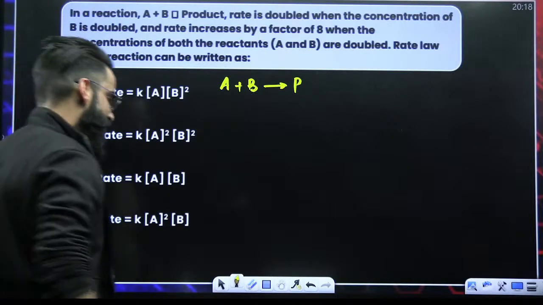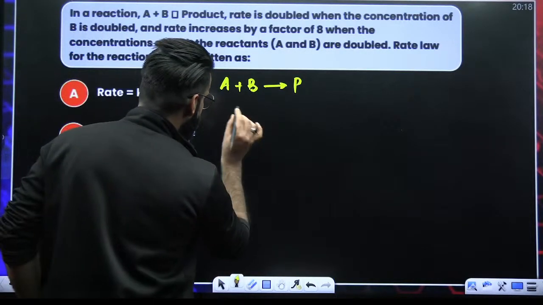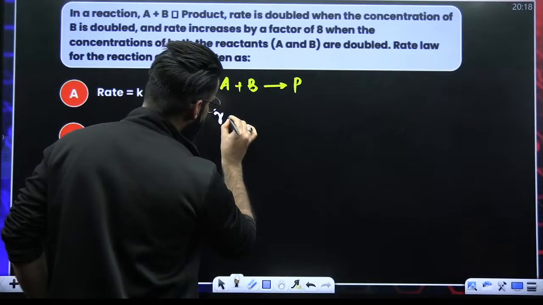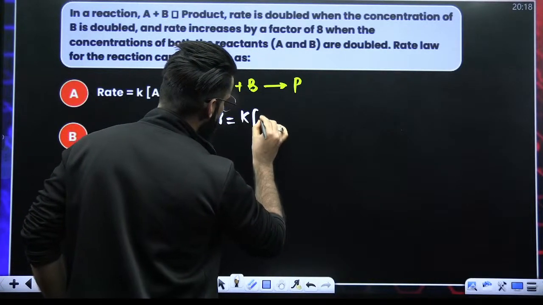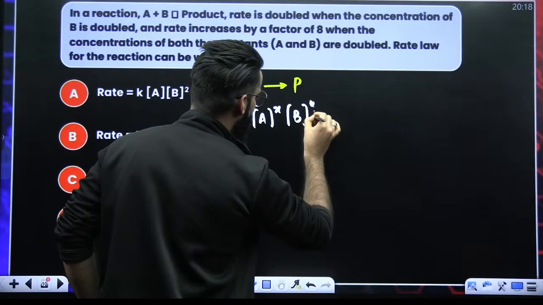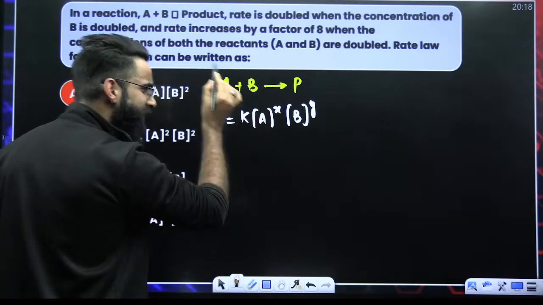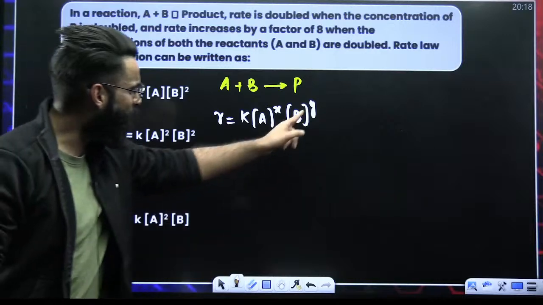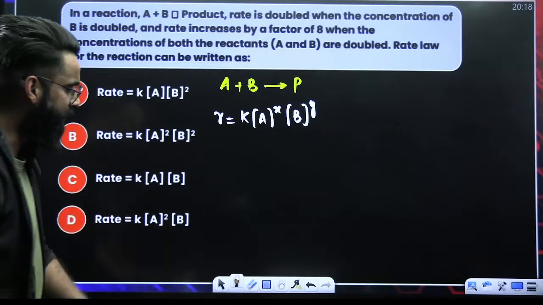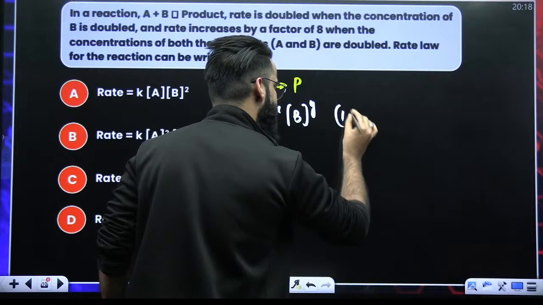First thing, my dear students, if I write the rate law, how exactly am I going to write it? I'll say rate of reaction is equal to rate constant, concentration of A raised power x, concentration of B raised power y. This x is order of the reaction with respect to A, and this y over here is order of the reaction with respect to B. Okay, now try to understand. Let me call this equation number 1.